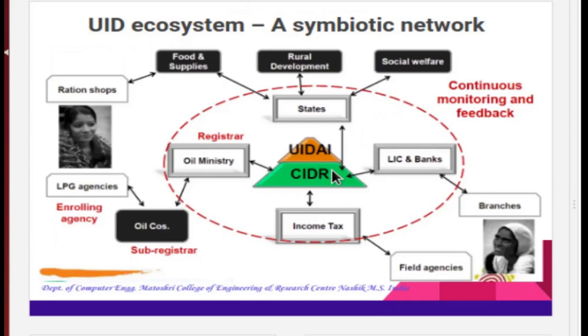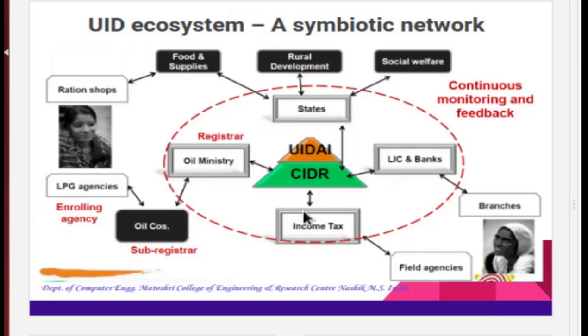It takes continuous feedback from the UIDAI and thus monitors the overall system services like the LIC, income tax, and the register of oil and gas department. So this is the ecosystem network. Hope you understand very well the role of CIDR, which is managing all the services.